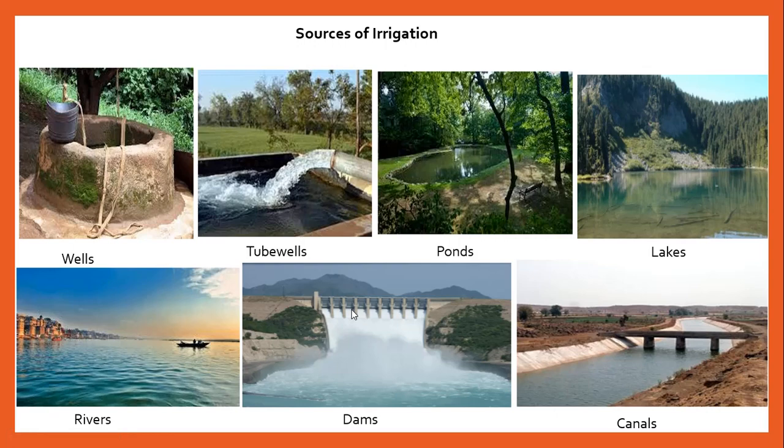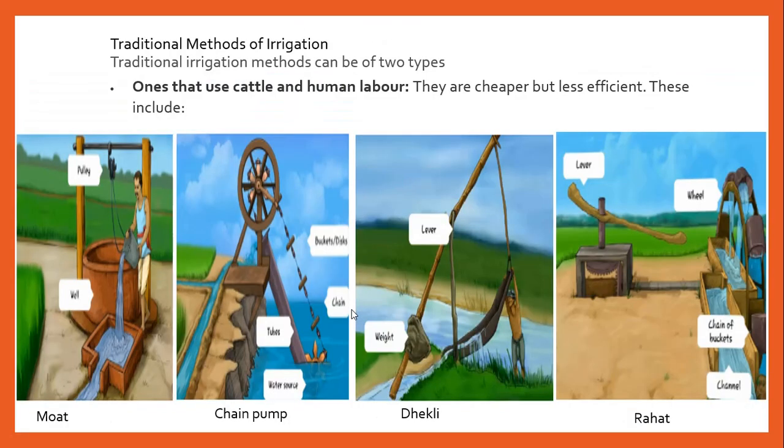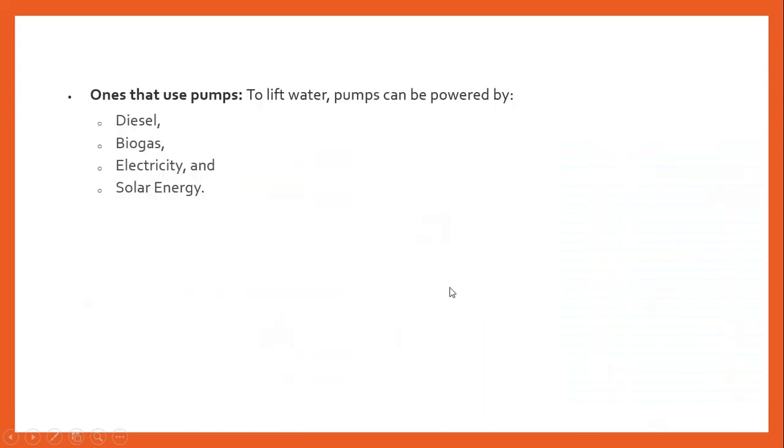These are the sources of irrigation. Now, there are traditional methods of irrigation. It is done in two ways: with the help of cattle and human labor, like mott, chain pump, thekli and rahat. And in the other case, pumps are used, powered by diesel, biogas, electricity and solar energy.